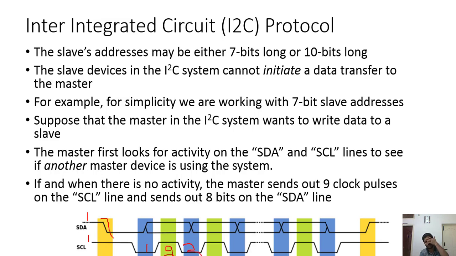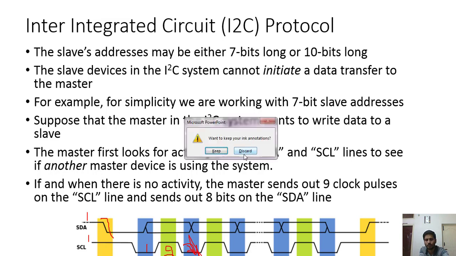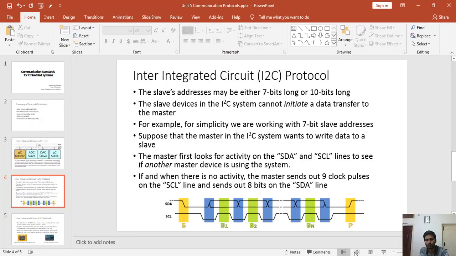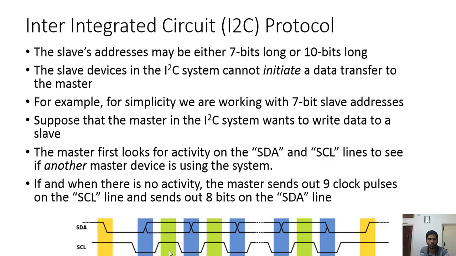Sorry, this is not clock 3, this is clock 3. Clock 1, clock 2, clock 3, 4, 5, 6, and clock n.